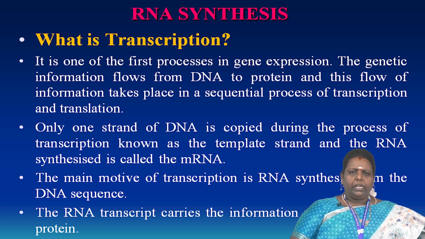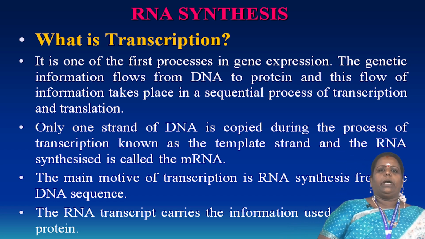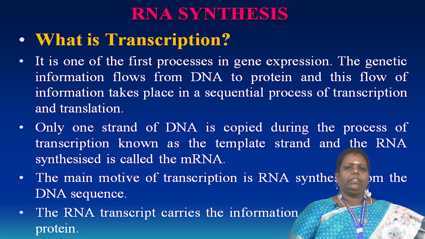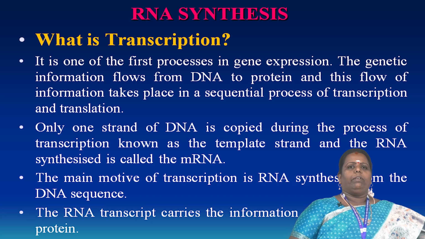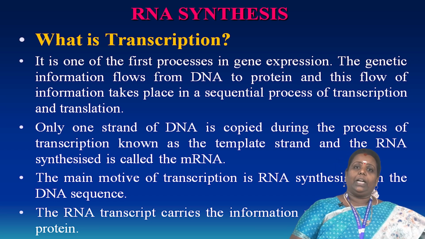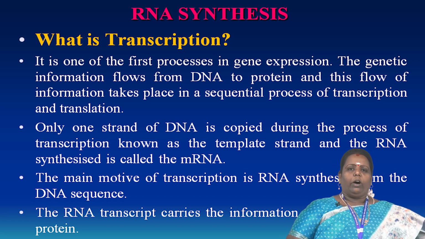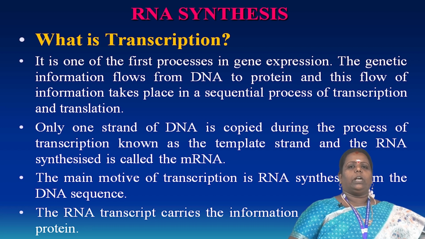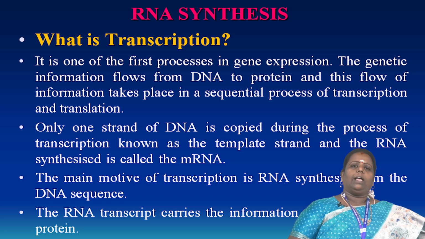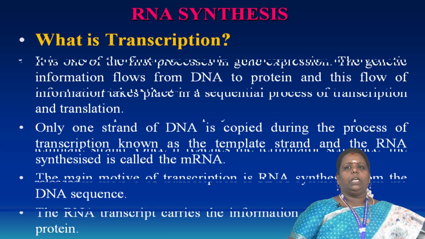Why is the encoding of protein also important? You know very well about all the parts in our body. For example, the eye has different proteins coded, because eye muscles are very sensitive, and we have the retina, rods, and everything for vision. At the same time, our heart muscles are totally different from the eye muscles, because they perform a different function. So heart muscles develop from one set of coded proteins, and eye muscles from different coded proteins. So the RNA is coded for the formation of new cells and new proteins in our body.